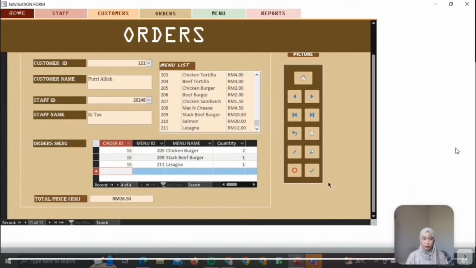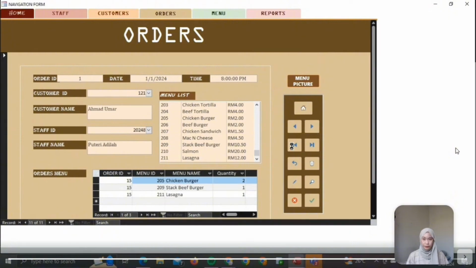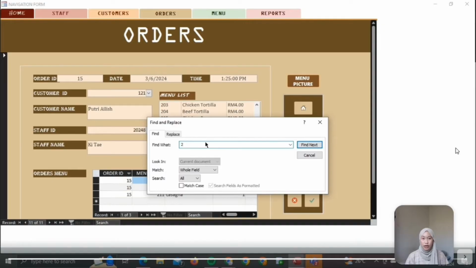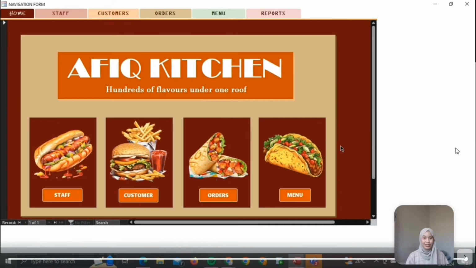So now that's the total. You just save the record. Order will be there. You also can find order ID, so for example, at the slide. That's all for the front.